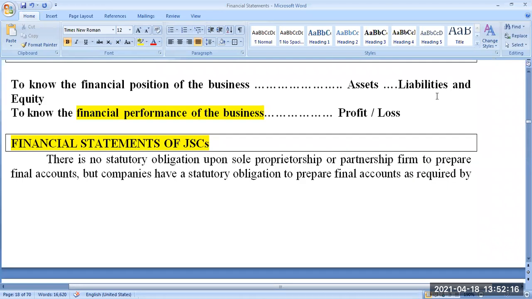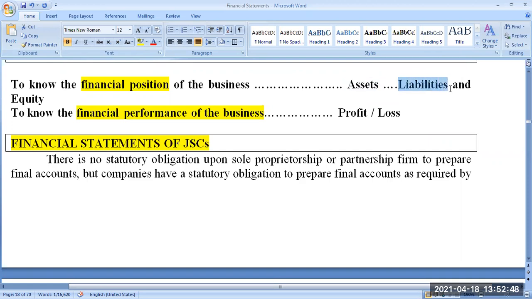So assets, liabilities, and equity. Financial position is nothing but the state of affairs of a company or a business with regard to assets, liabilities, and equity. Just a quick recap on these five terms: assets, liabilities, equity, profit, and loss. What is an asset? Anything we own and control is called an asset. Example: land and building, fixed equipment, plant and machinery, etc.